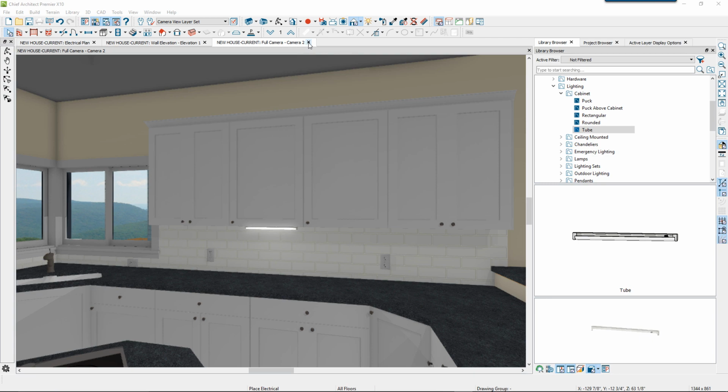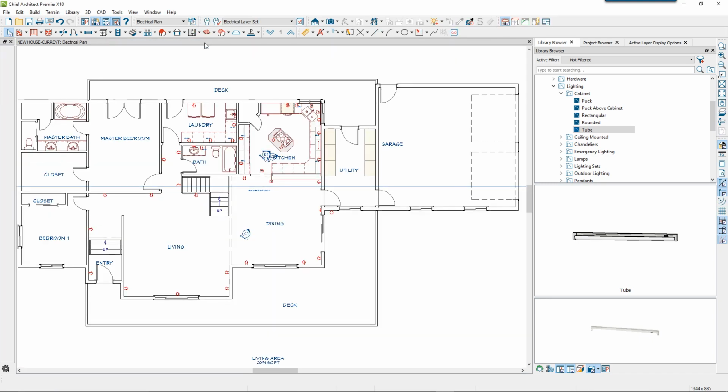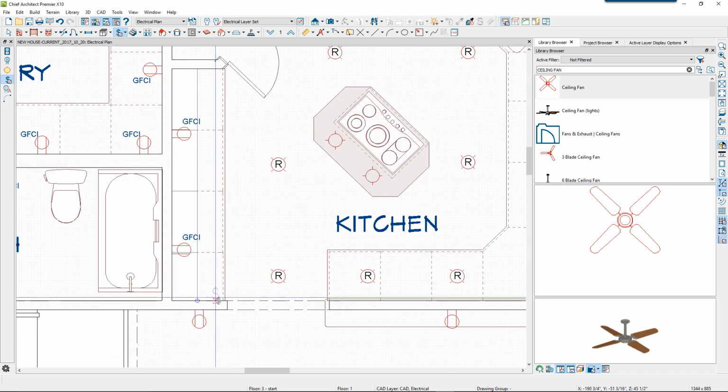The last thing I want to do here is create some switches and connections between the lighting and the switches. So I've placed additional lights in the kitchen. Now we're going to place some switches. We'll go back to our Electrical Tools parent tool and select the Switch tool. Again, there are additional switches and switch types in the library browser. But for now, we'll just use the single pole switch. I'm going to place 2 switches on this wall, and then I'll place 2 switches on this wall.